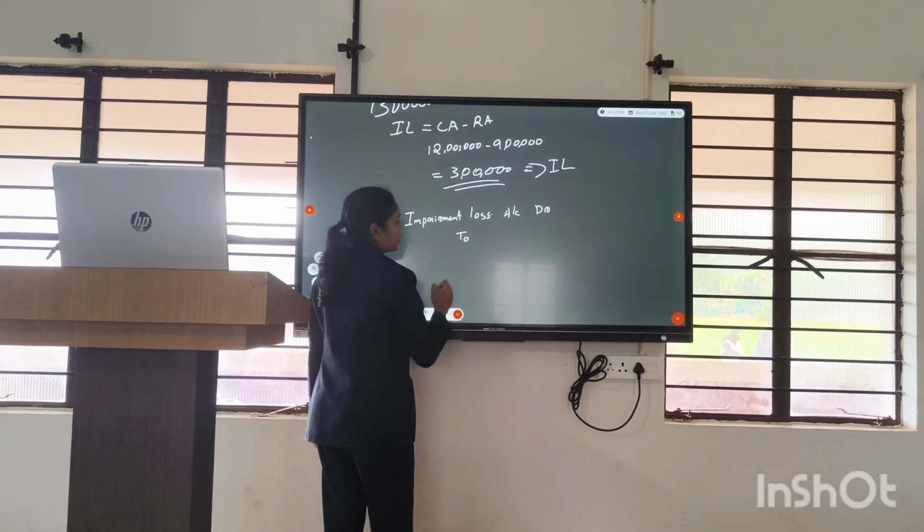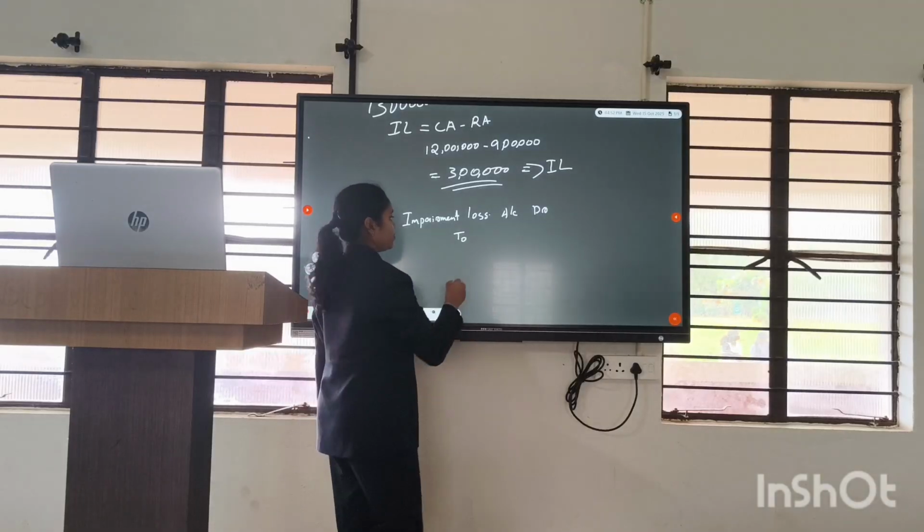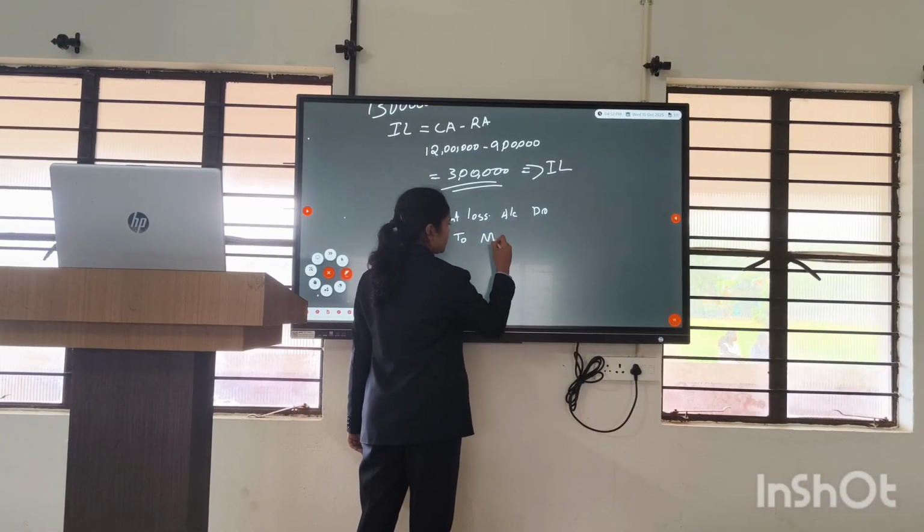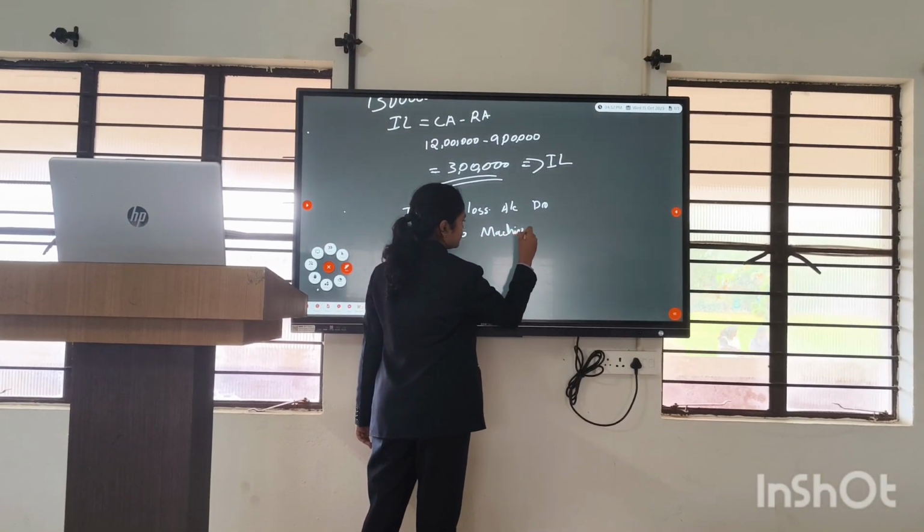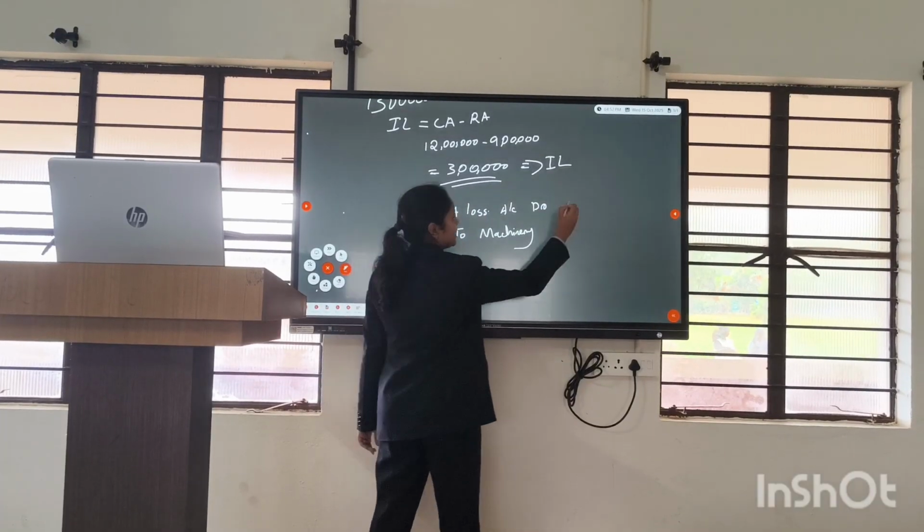Letter to... we know that it's a machinery, so it should be letter to machinery. The amount will be 3 lakh.